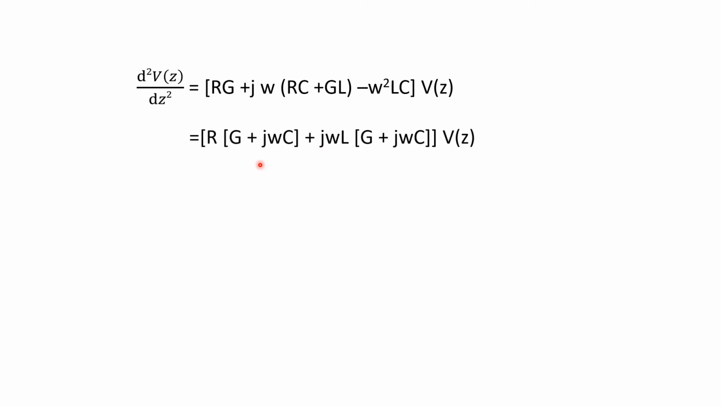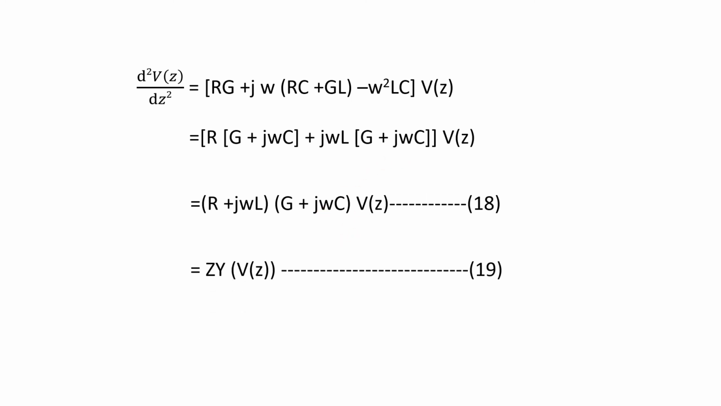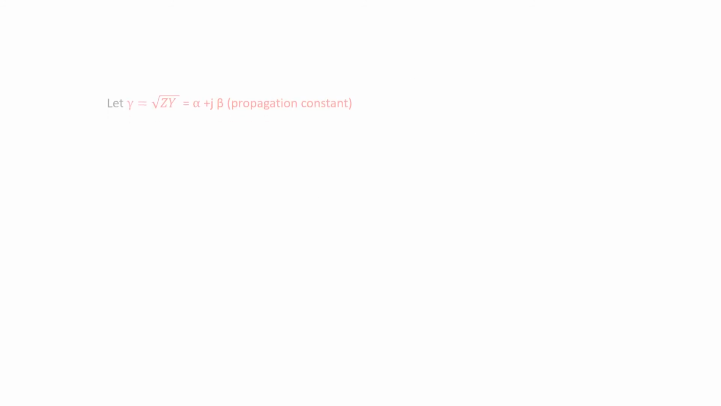This equation can be written with R as common: R into (G plus jωC) plus jωL into (G plus jωC). So this can be written as (R plus jωL) into (G plus jωC) into V(z). That is given as ZY into V(z). So this is the second order equation. This ZY we call the propagation constant, denoted as gamma. It is a measure of how the wave is propagating through the transmission line.